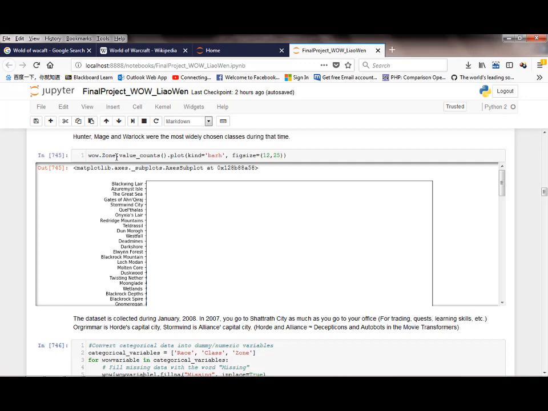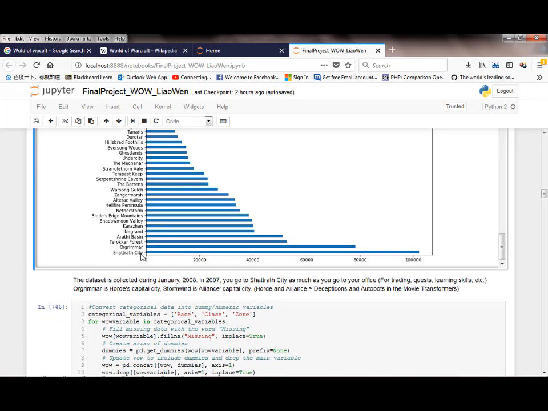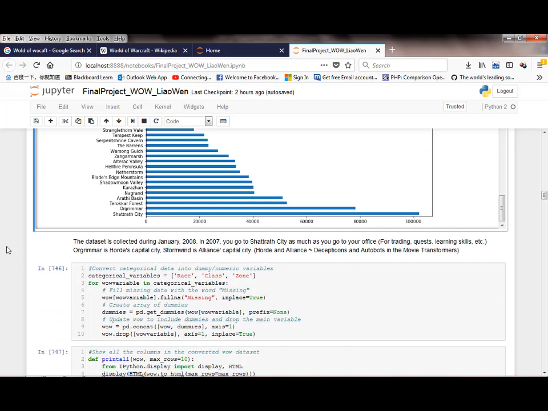And let's pull up the zone distribution. The first one is Shattrath City. In 2007, you went to Shattrath City as much as you go to your office. Players go there for trading, doing quests, learning class skills, etc. And Orgrimmar is the Horde's capital city. Stormwind is the Alliance capital city. Yeah, there are 2 different factions in this game, just like Decepticons and Autobots in the movie Transformers.